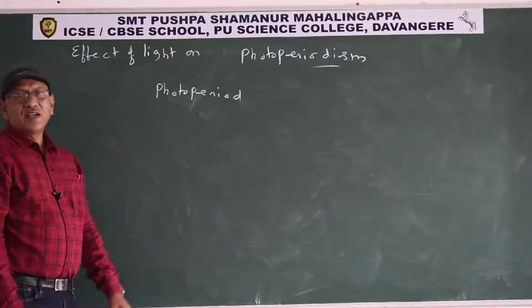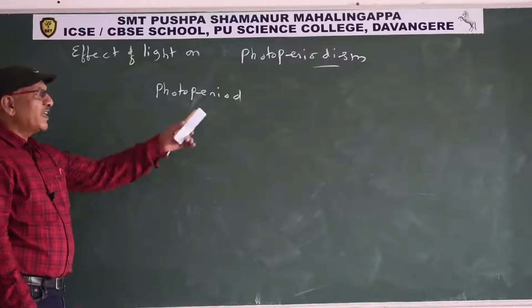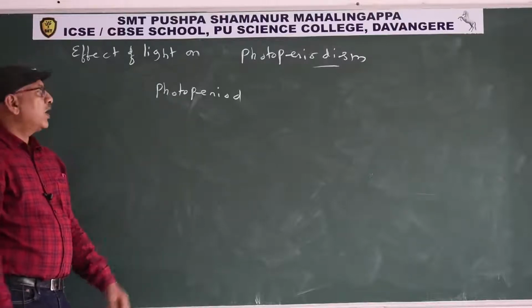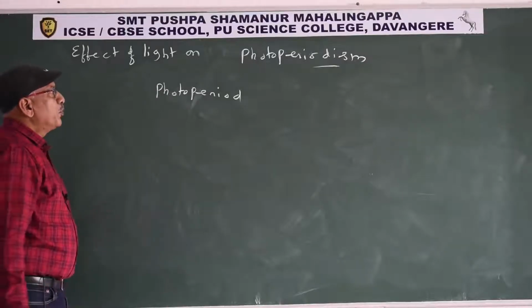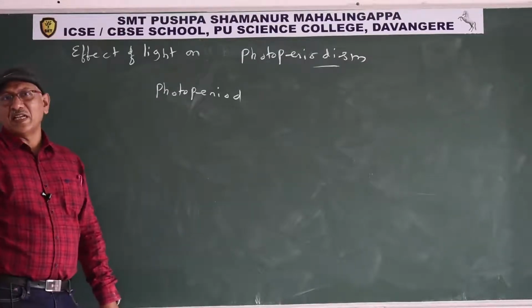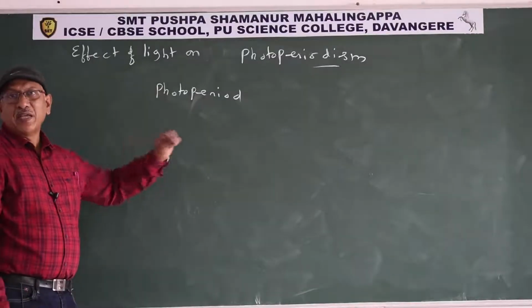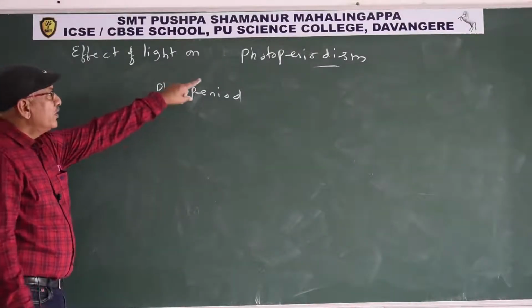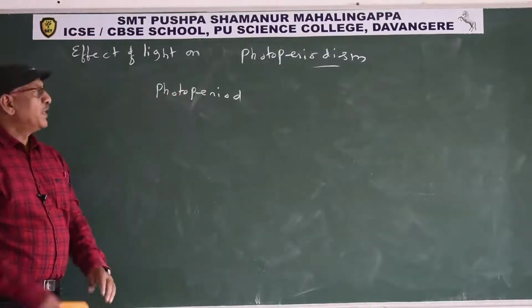If any change occurs in the length of photoperiod, a change occurs in the behavior of organisms, known as photoperiodism. What is photoperiodism? If any change occurs in the length of daylight, a change occurs in the behavior of organisms. This change in the behavior of organisms is known as photoperiodism.